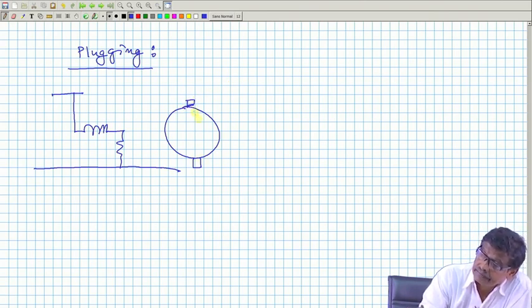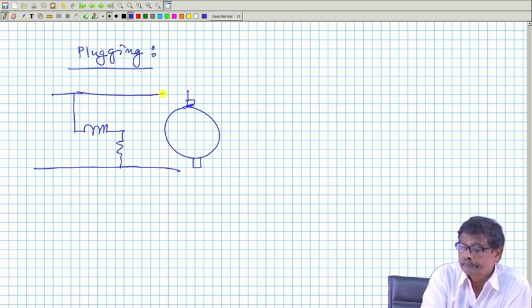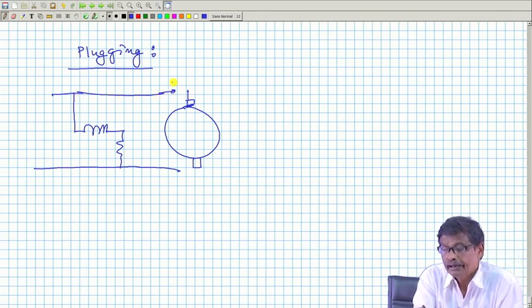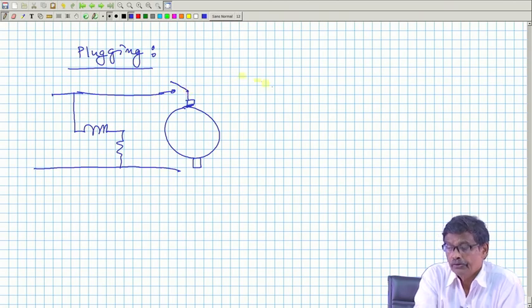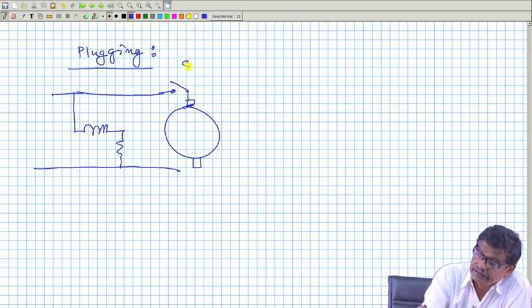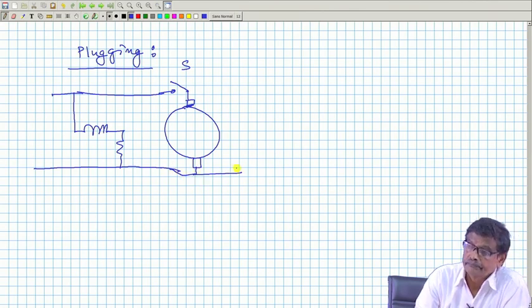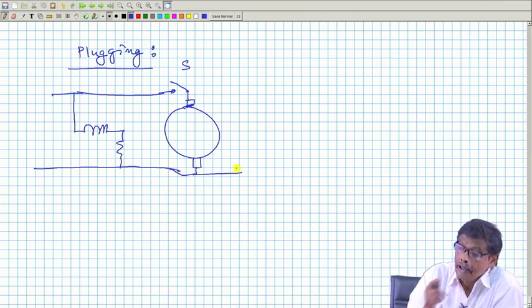a two-way switch. This switch is connected here like this.